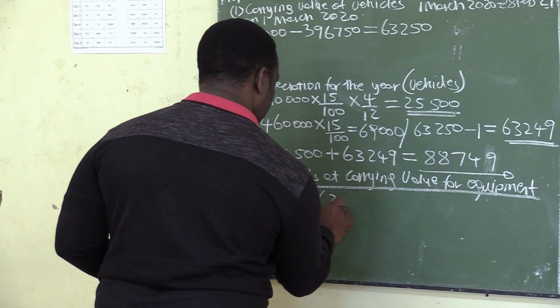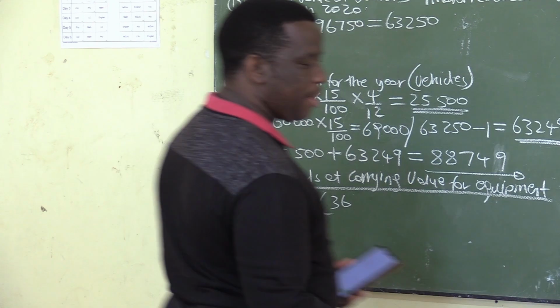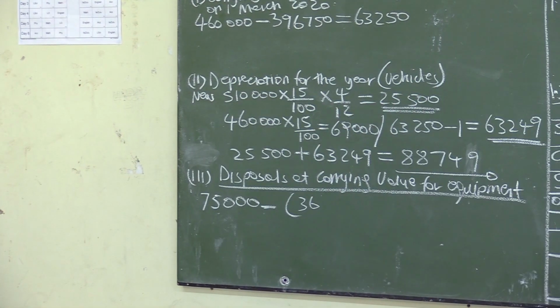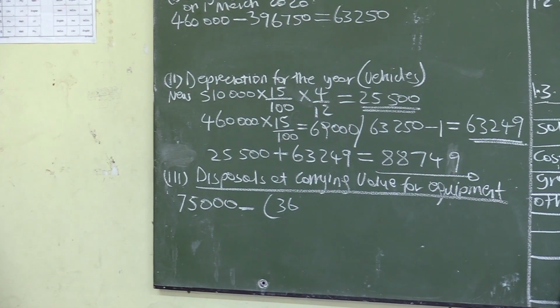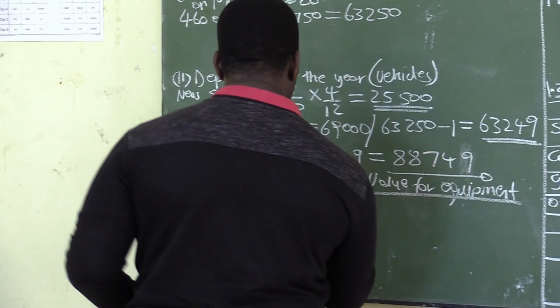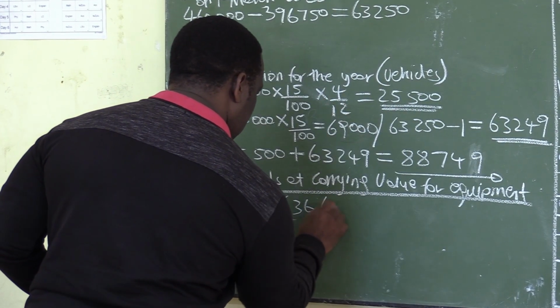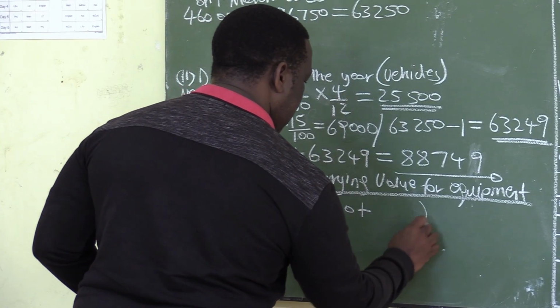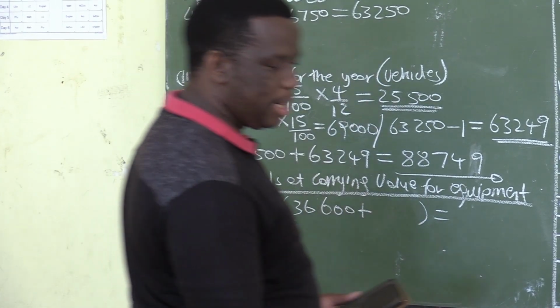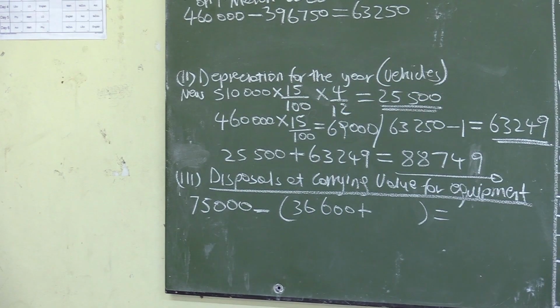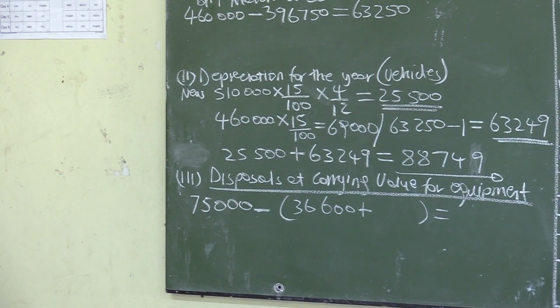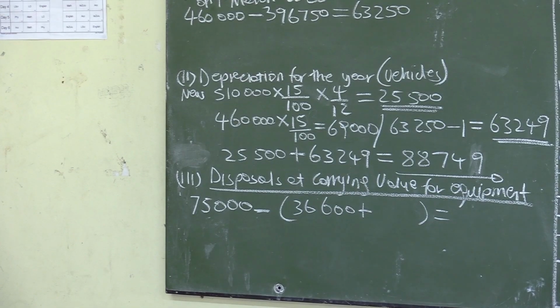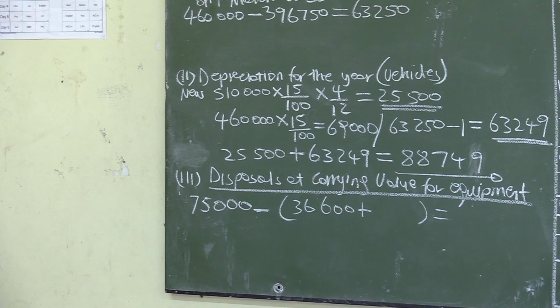But the accumulated depreciation that we are given here is not on the date of sale. The accumulated depreciation of 36,600 that is given here is not on the date of sale. We are told that the accumulated depreciation on the equipment sold was 36,600 on the 1st of March 2020.